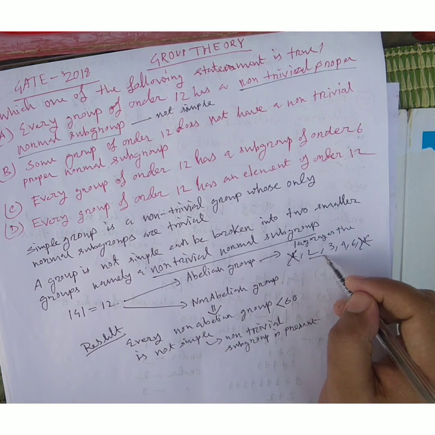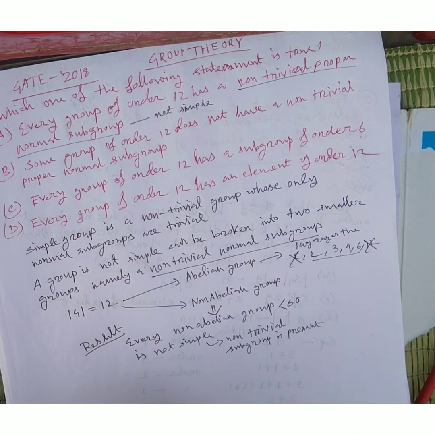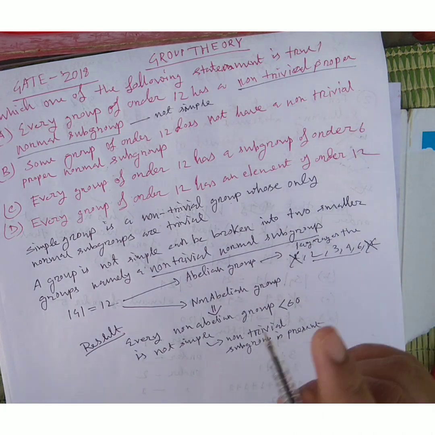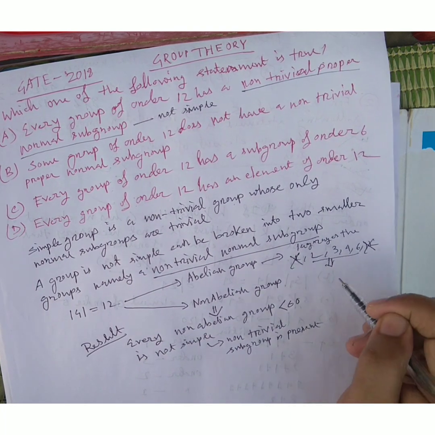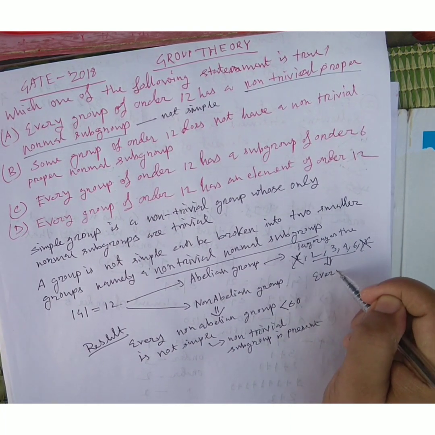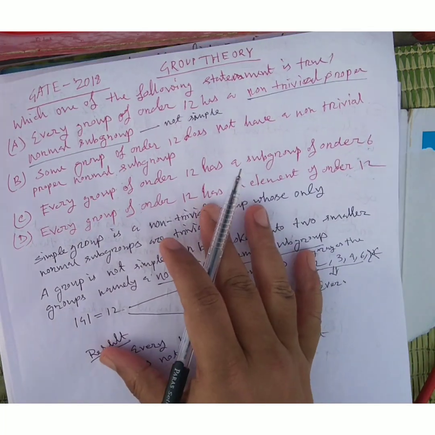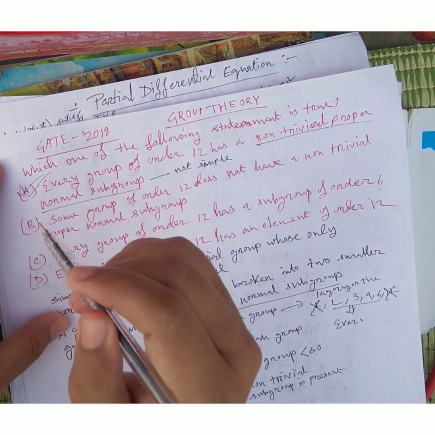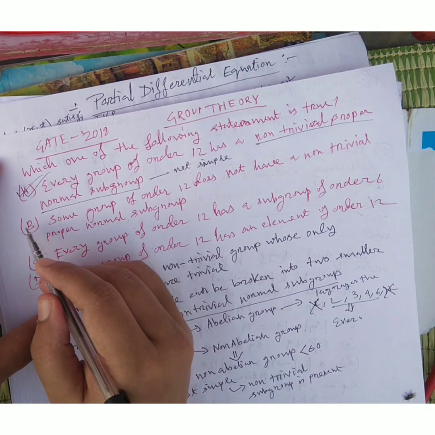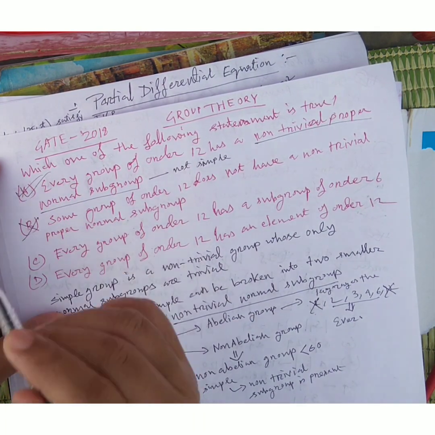So 2, 3, 4, 6 should be normal subgroups, because according to the theory, every subgroup of an abelian group is a normal subgroup. Therefore a non-trivial proper normal subgroup is present. Option B is wrong because A is correct.